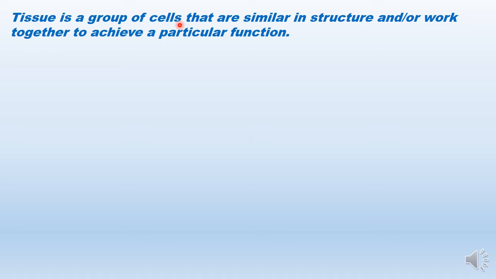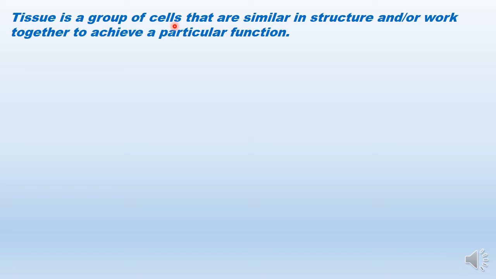And children, if you remember, prokaryotic cells were those kind of cells which developed first in evolution. And after some time, eukaryotic cells came into existence. And eukaryotic cells had their division of labor due to various cell organelles, and they were more efficient. And this increased efficiency gave rise to grouping of cells, which further increased the efficiency of the entire organism. And that is how multicellular organisms came into existence through evolution.